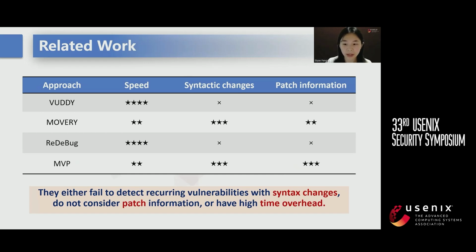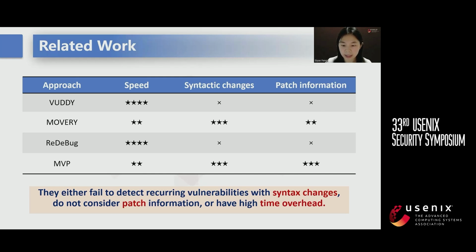Among existing recurring vulnerability detection tools, Wenjie supports large-scale scanning. However, it cannot detect recurring vulnerabilities with syntactic changes and doesn't consider patch information. To address this, Wenjie detects syntactic recurring vulnerabilities by adding the oldest version of vulnerability and patch information. However, the time overhead remains high.